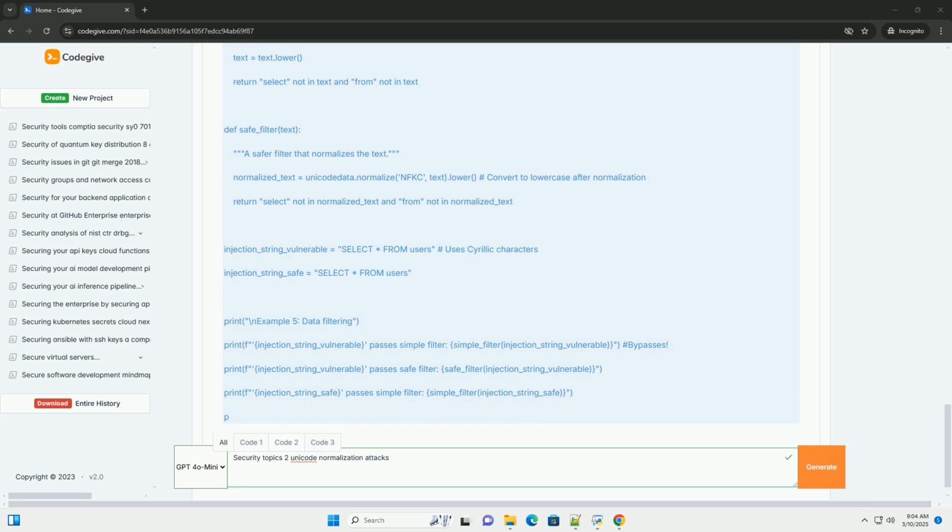NFKD, normalization form compatibility decomposition, decomposes characters into their compatibility decompositions. Similar to NFD, but it uses compatibility decompositions. The superscript 2, U+00B2, is decomposed to 2. Like NFKC, NFKD can change the meaning of the text.